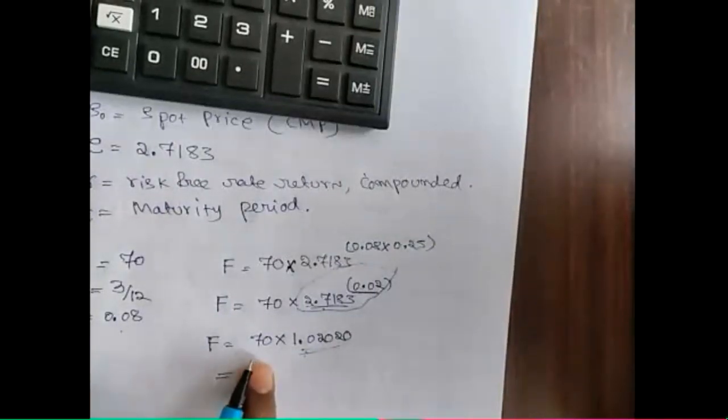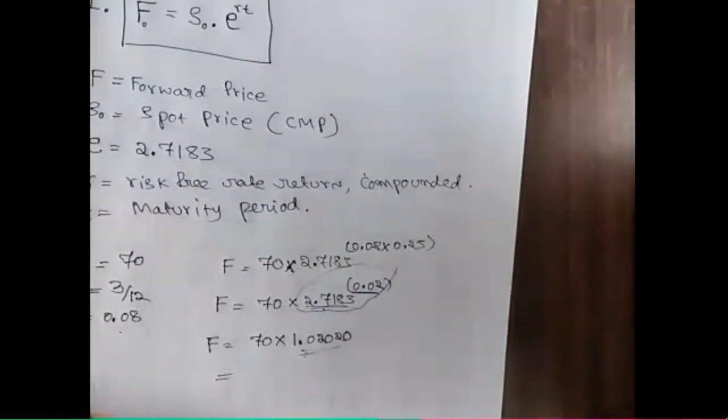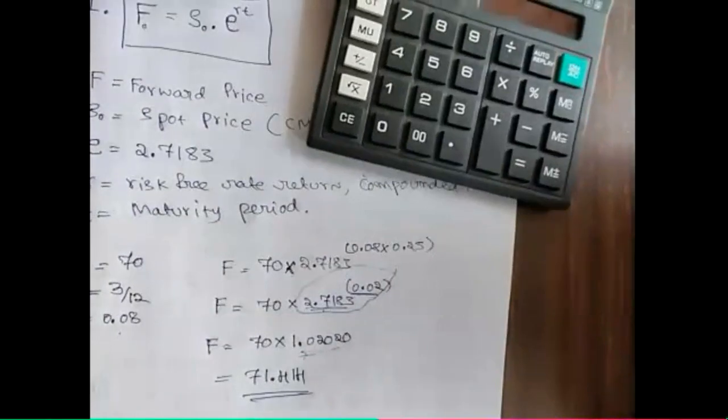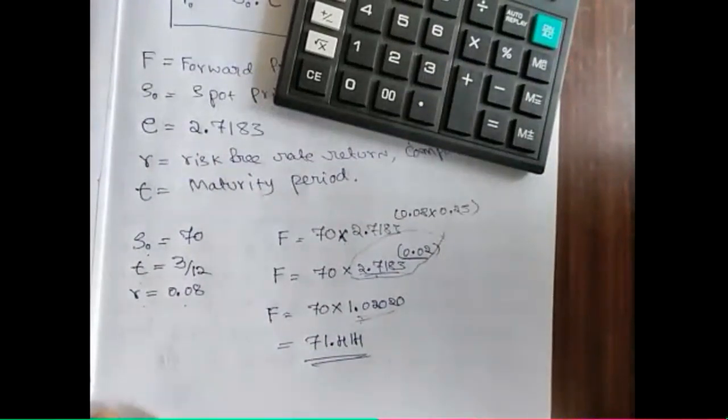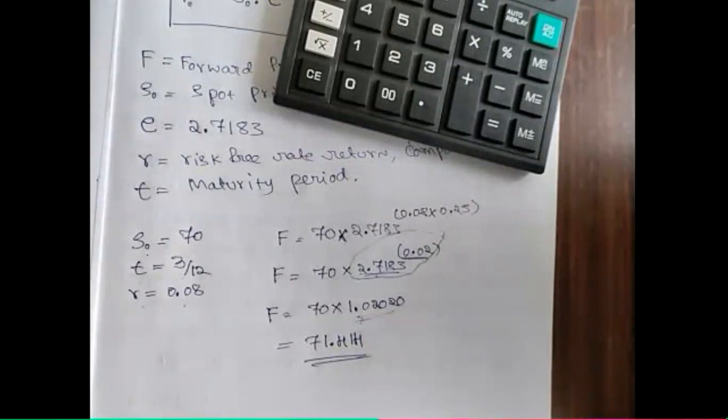So now 70 into 1.02020. So the value is 71.414. 71.414 is the forward price of that underlying asset.